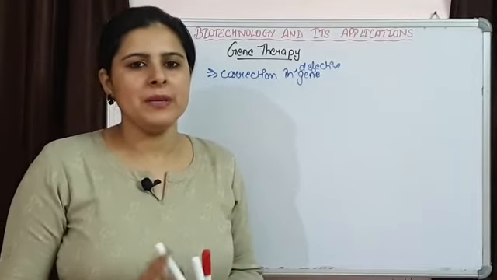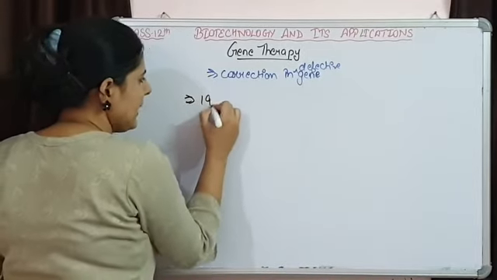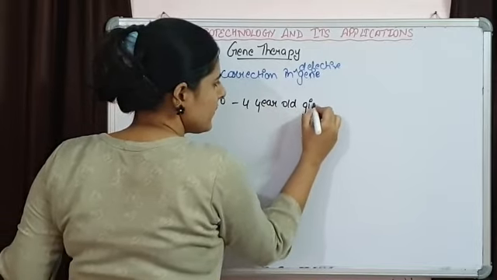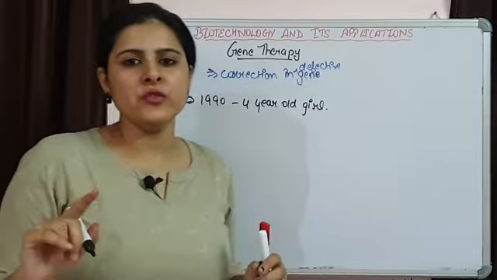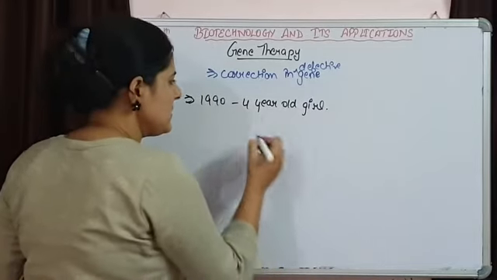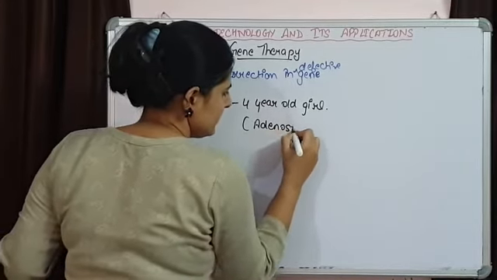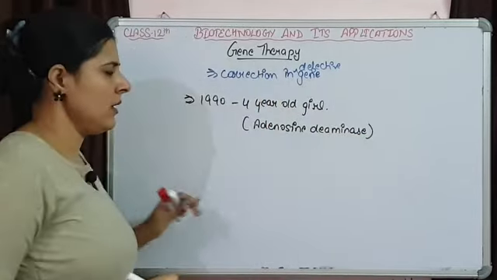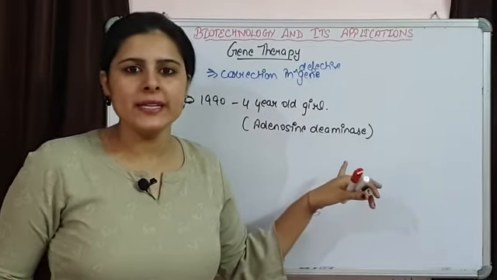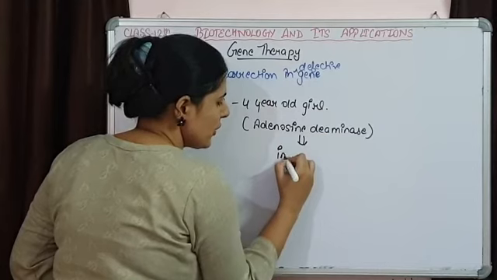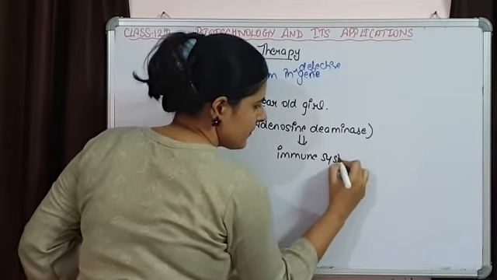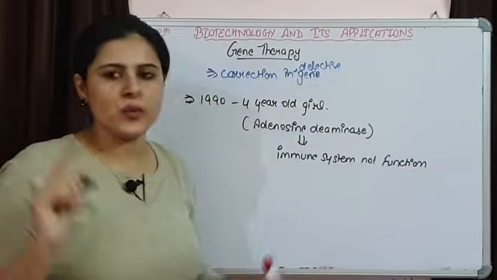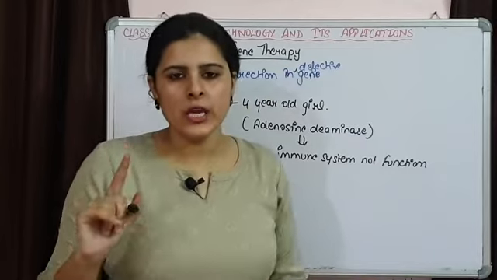Now, this gene therapy was first done in 1990 with a 4-year-old girl who was having a defective gene, adenosine deaminase. Because of this defective gene adenosine deaminase, the immune system is not going to function, because adenosine deaminase is very important for the functioning of the immune system.